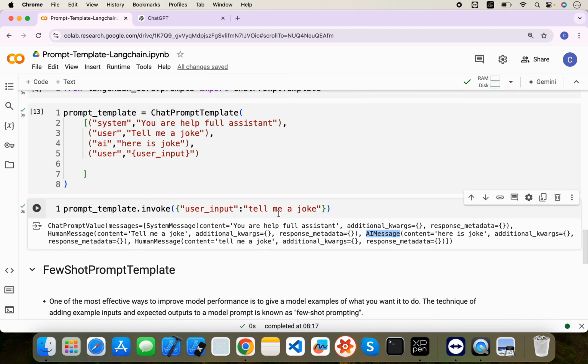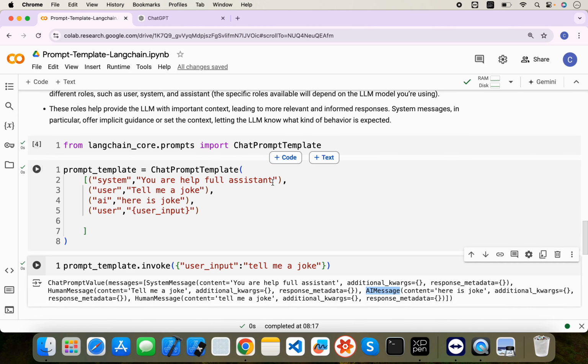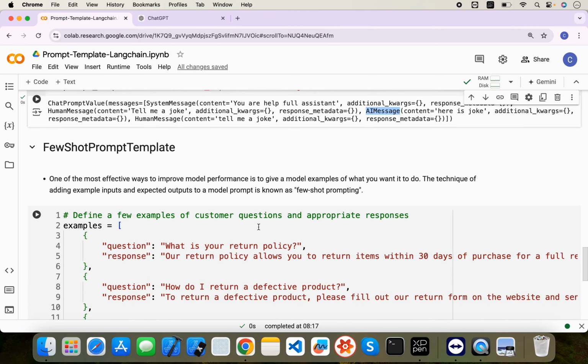Okay, so this is about chat prompt templates. Whenever you are building a chatbot kind of thing, you should use chat prompt template. Okay, third is a FewShotPromptTemplate.